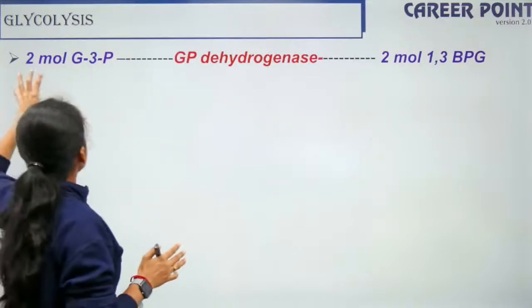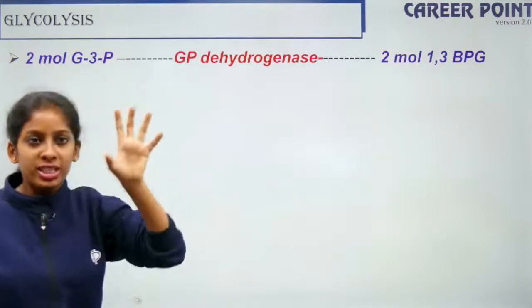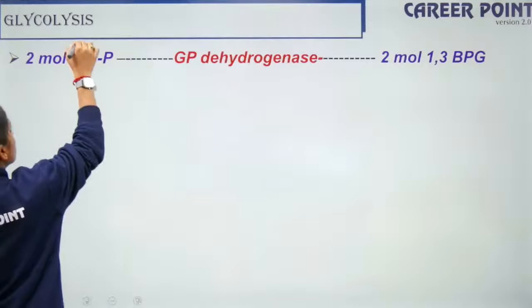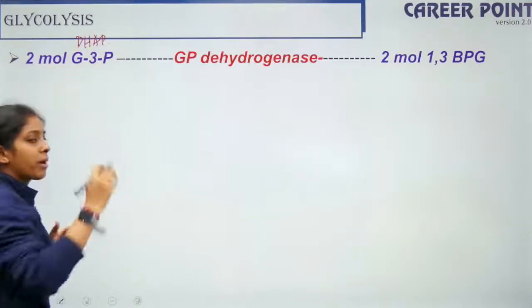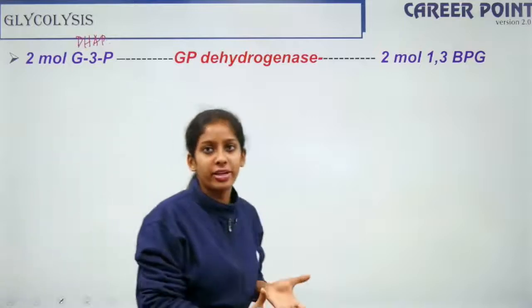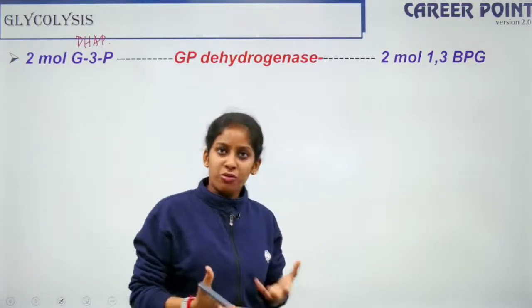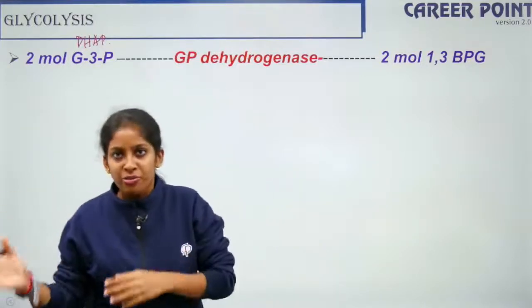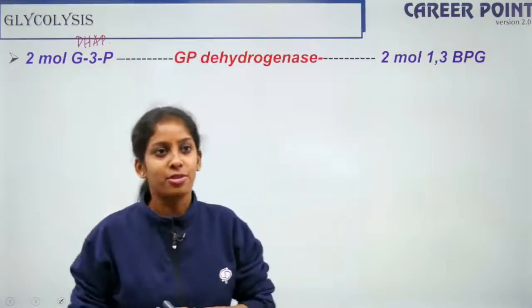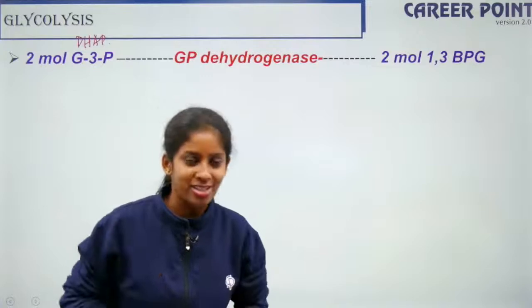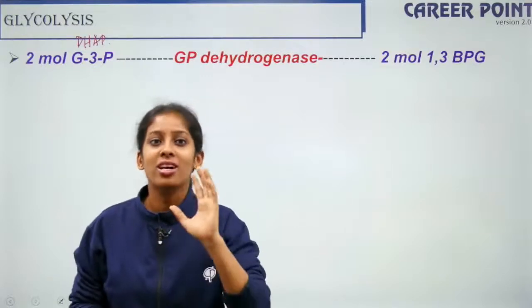Now, why am I saying 2 molecules of G3P is because both DHAP and glyceraldehyde 3-phosphate are going to have the same fate, right? So if you study from Living World or if you study from Chemical Coordination and Integration, you have to finish all the chapters too. It does not make any difference. What makes a difference is how you can understand.